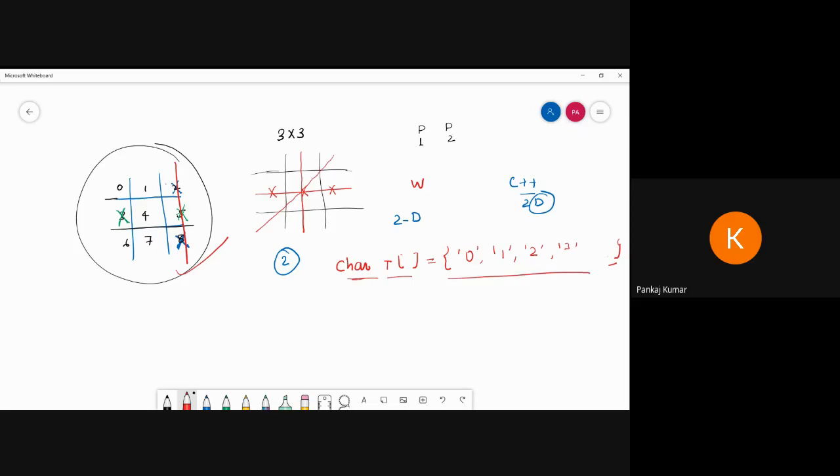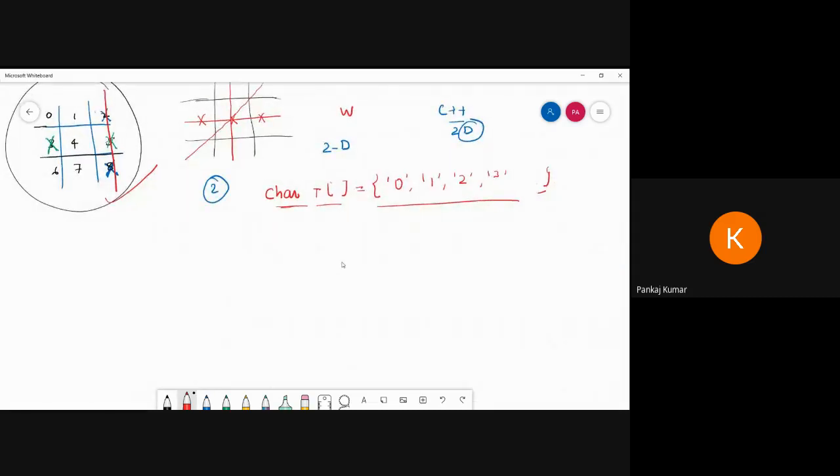After this we have to enter player choice 1 and player choice 2, and do the comparison. We can create one condition: if player modulo operator 2, we can use a ternary operator, which is easy.